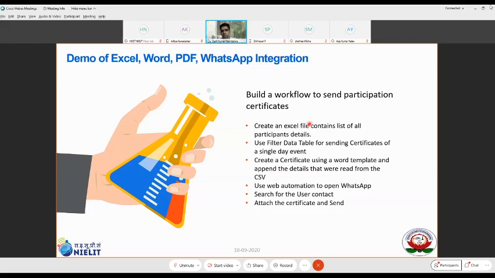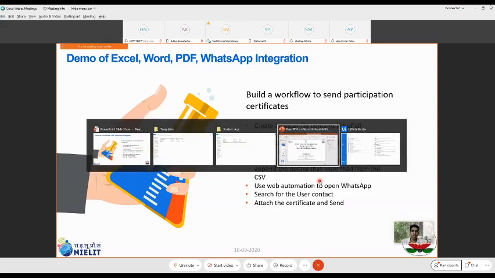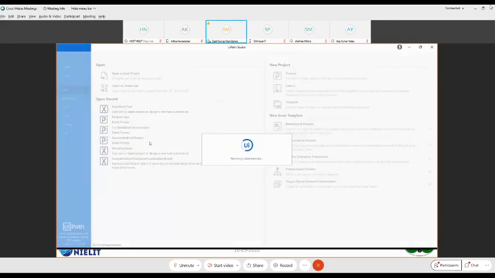I am trying to showcase that to you, but you can use the same application for sending certificates over WhatsApp to all the participants as well. Just replace the template, and everything else will be the same. So let me quickly go through that. I wanted to do it, but somehow I couldn't finish it.